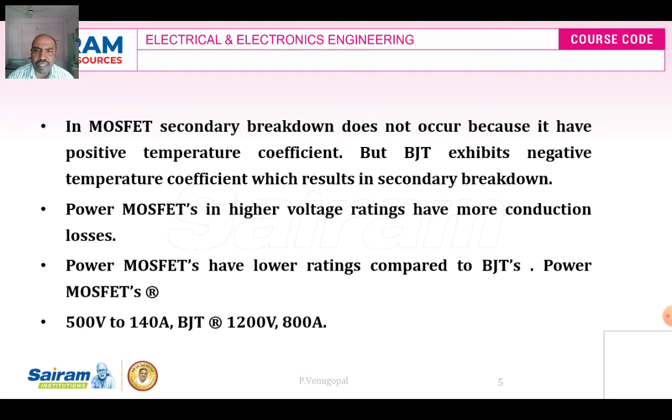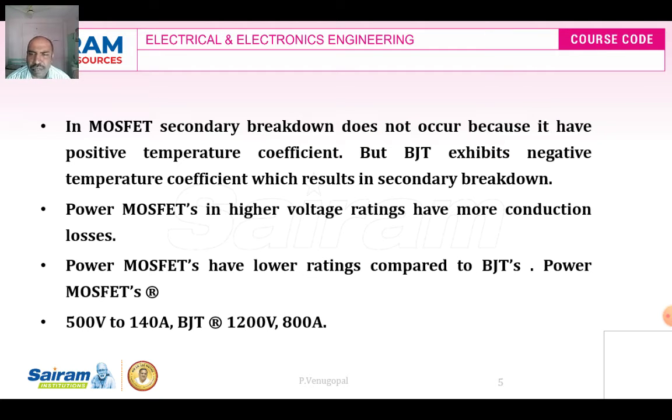Power MOSFETs in higher voltage ratings have more conduction losses. This is one of the disadvantages of the power MOSFET. Higher voltage ratings have more conduction losses. Power MOSFETs also have lower ratings compared to BJTs.